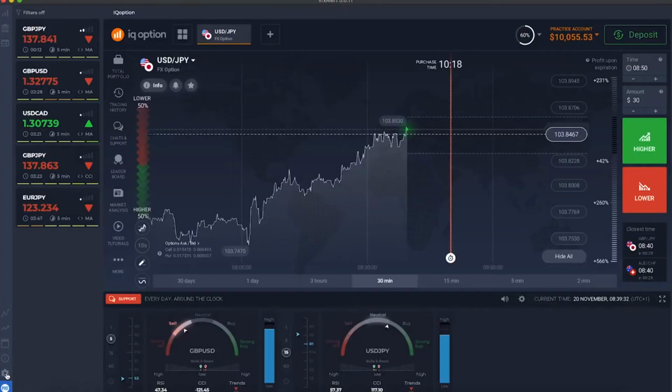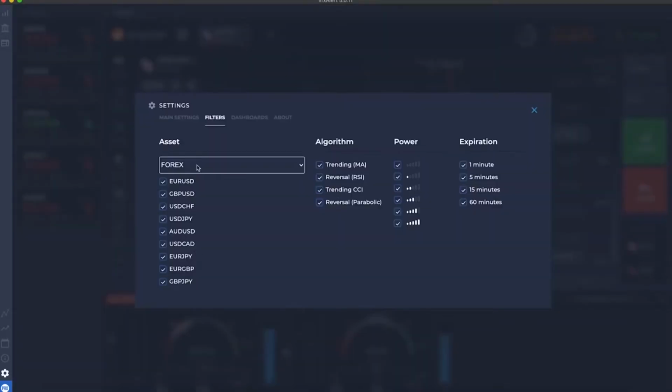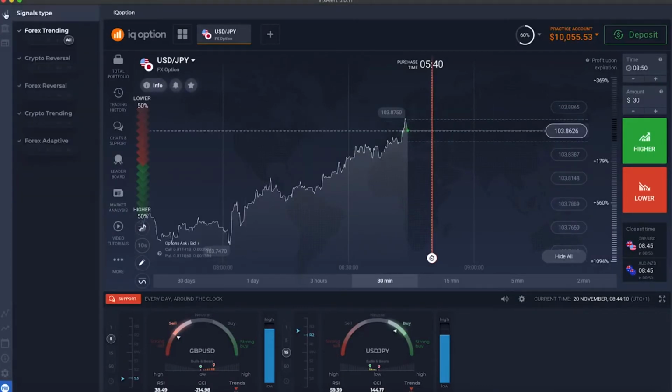To start binary options trading with VfxAlert signals, set the settings of filters. There are several types of filters: asset, algorithm, power, expiration. If you want to trade one asset or two with a certain expiration time, go to the settings, open the insert filters. Here you can select the necessary asset, currency pair, algorithm, level of power, and expiration time. Now I've left the filter only for signals for 5-minute expiration.